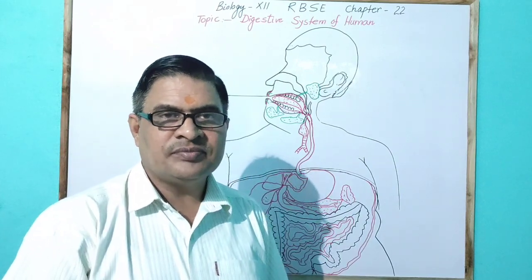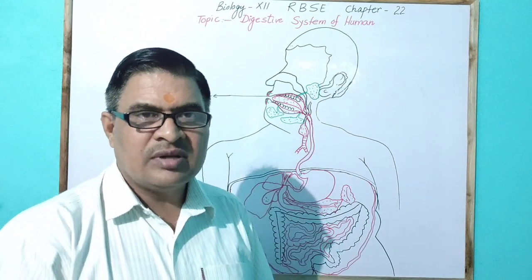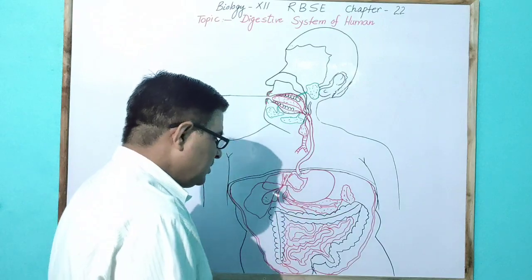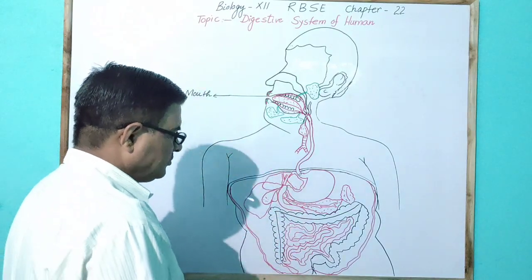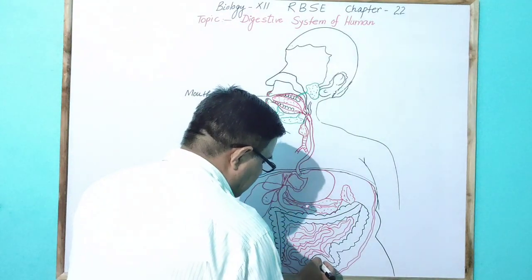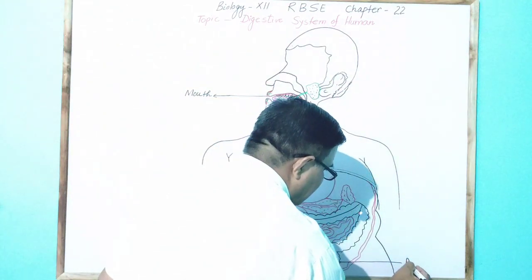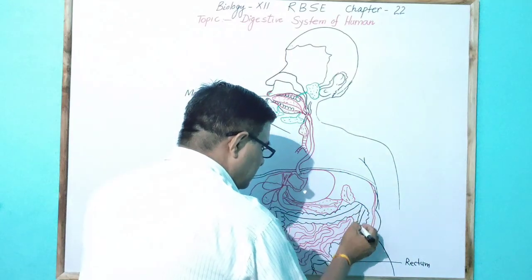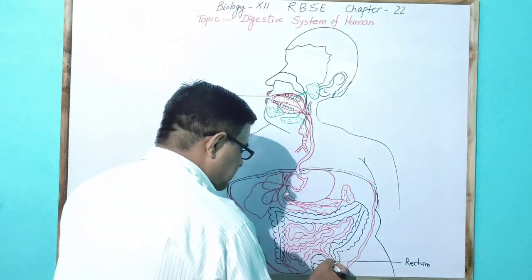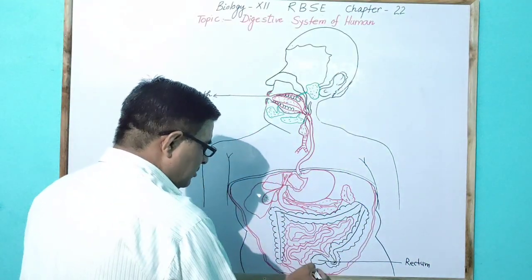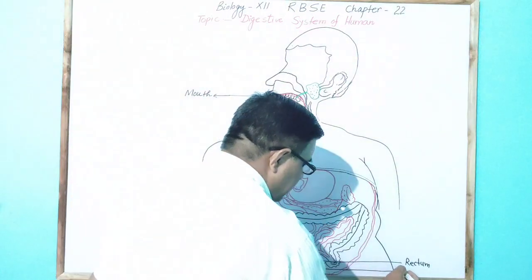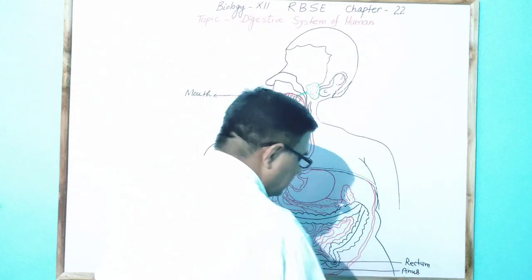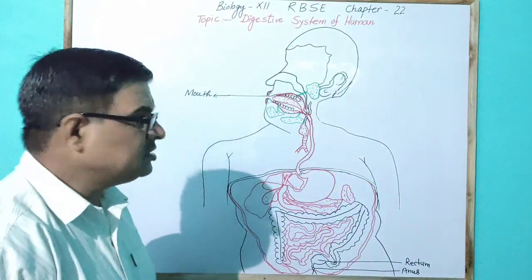After digestion and absorption, undigested food is generally collected in the large intestine, which is called rectum. The rectum stores the undigested food, and through the anus the feces come out.